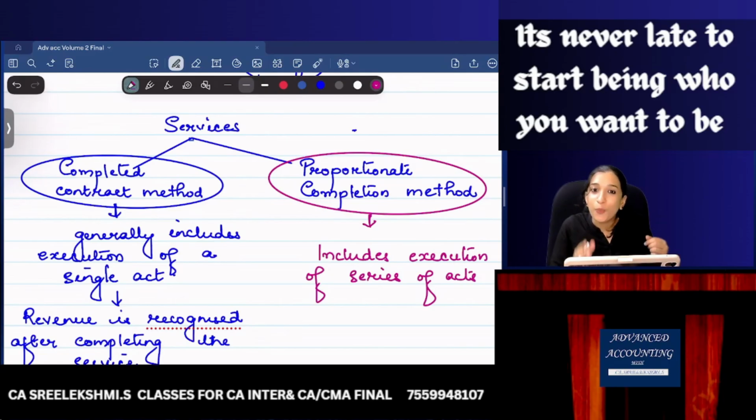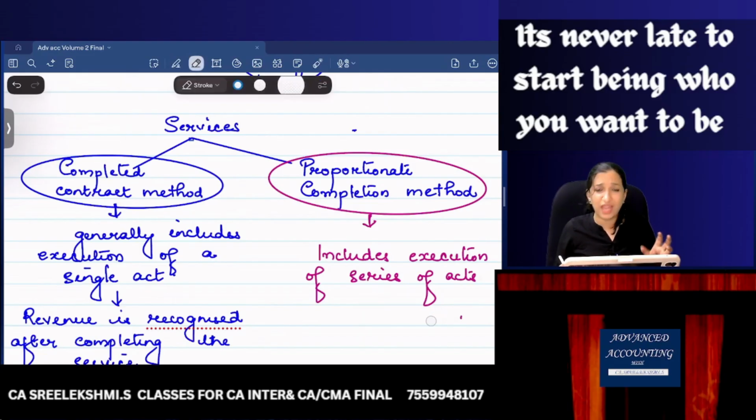No. So proportionately, as and when or on a periodical basis, I can recognize revenue. As if my work is 10% complete, 10% revenue can be recognized, or 50% complete, 50% revenue can be recognized. So in case of AMC, generally on a monthly basis, they will recognize revenue. Are you clear? So if there is only one act which can be completed in a short span, better wait.